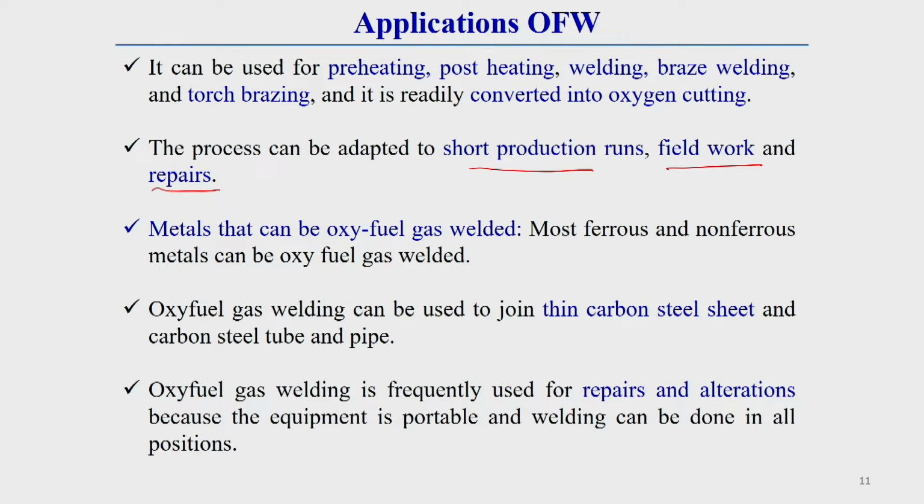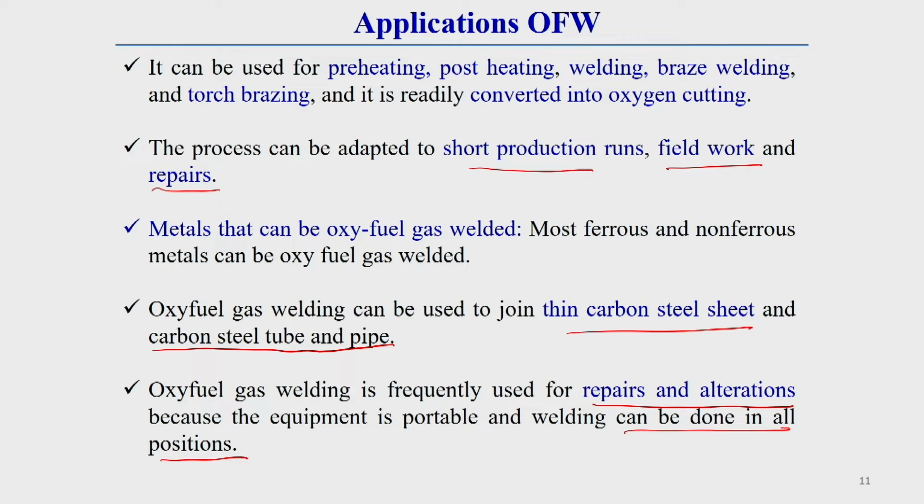Then, the metals that can be oxy-fuel gas welded: most ferrous and non-ferrous metals can be welded by the oxy-fuel gas welding technique. Oxy-fuel gas welding generally can be used to join thin carbon sheet and carbon steel tube and pipe. It has a lot of application. Oxy-fuel gas welding is also frequently used in repair and alteration, because the equipment is portable and welding can be done in all positions also. That means by this welding technique we can do positional welding also.